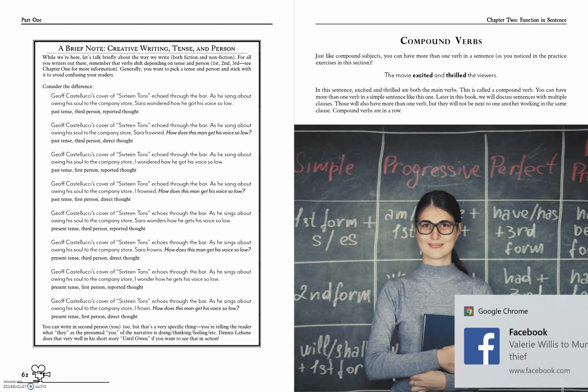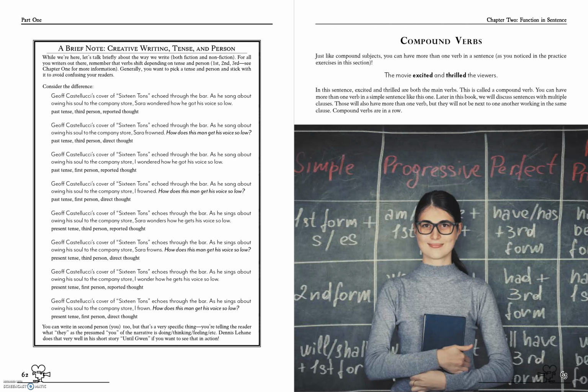And then the last thing this chapter talks about is compound verbs. Just like you can have more than one subject, you can have more than one verb. The movie excited and thrilled the viewers. So you can have more than one verb affecting the subject at one time. And that's called a compound verb. And we are finally through the verb portion of Chapter 2, Section B.